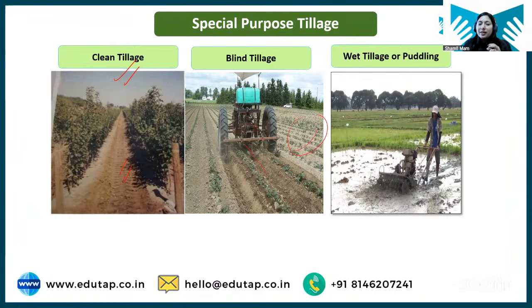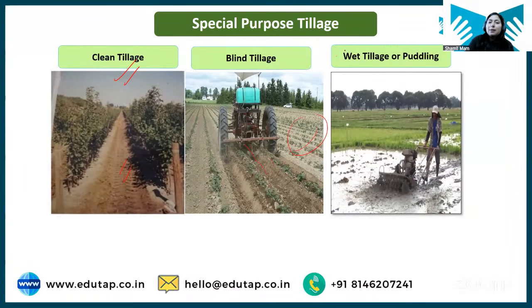And also if there are any extra weeds growing in between these rows, once the crop has grown, when we do tillage over the crop, that is known as blind tillage. Okay, Vani, there is no difference between zero and no tillage, both are the same. Okay, then we have wet tillage or puddling.